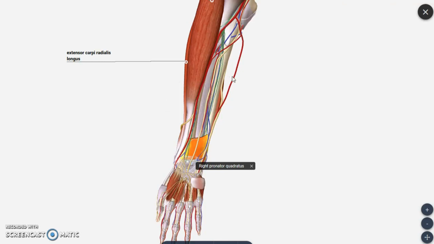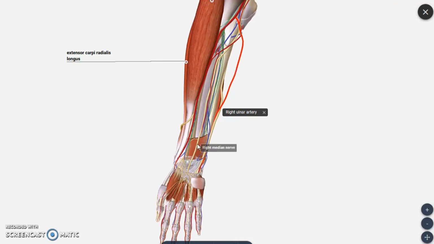And here you can make out many vessels and nerves present. These are the nerves and vessels going to supply the anterior compartment of forearm region. We have the brachial artery dividing into the radial artery, which is going laterally, and then another artery which we will call the ulnar artery, which is going medially. These are the two major vessels supplying the anterior compartment of forearm region with its branches.